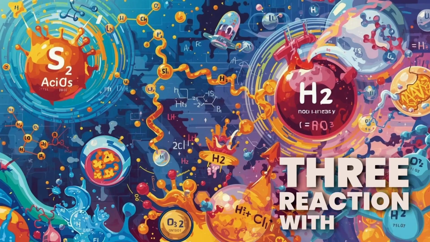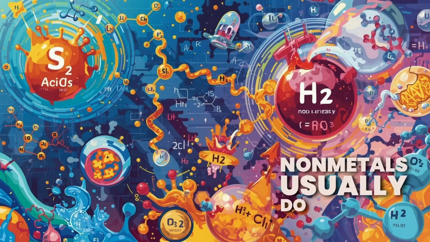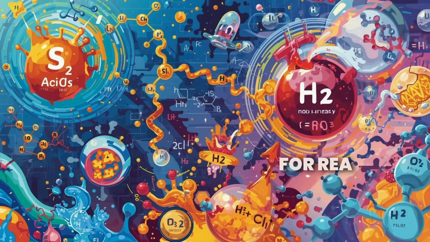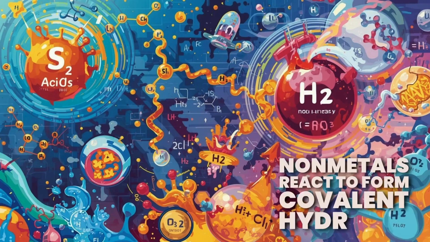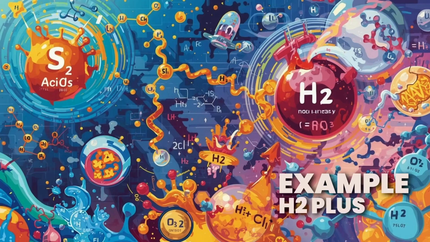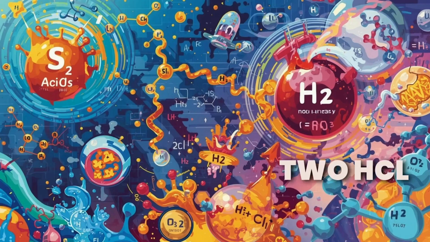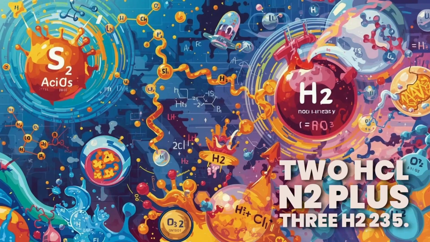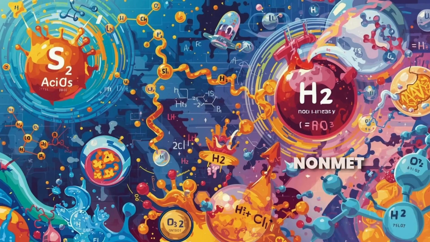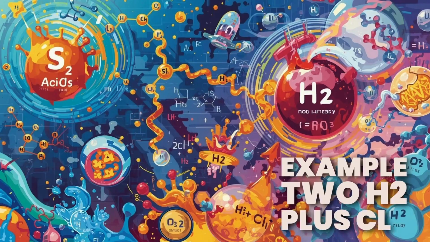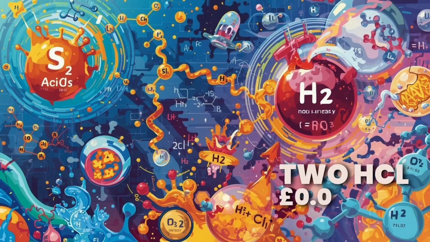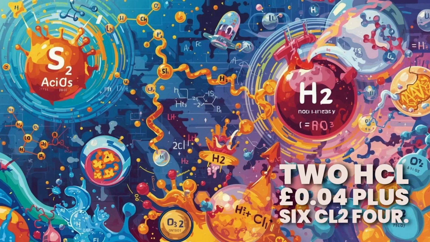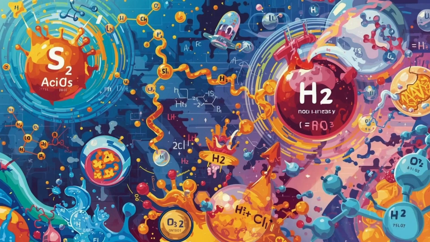3. Reaction with acids. Nonmetals usually do not react with acids. 4. Reaction with hydrogen. Nonmetals react to form covalent hydrides. Example: H2 + Cl2 = 2HCl, N2 + 3H2 = 2NH3. 5. Reaction with chlorine. Nonmetals form covalent chlorides. Example: 2H2 + Cl2 = 2HCl, 4P + 6Cl2 = 4 phosphorus trichloride.